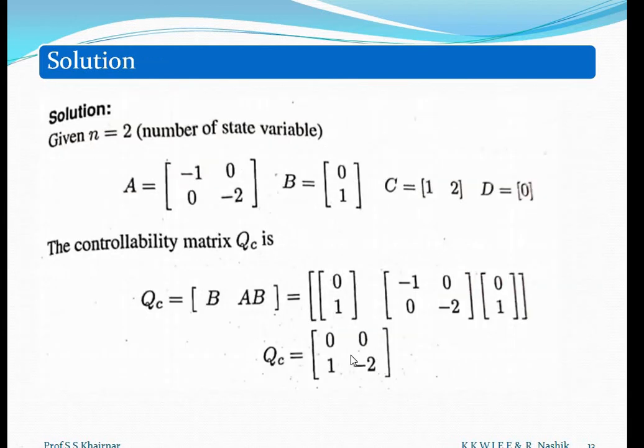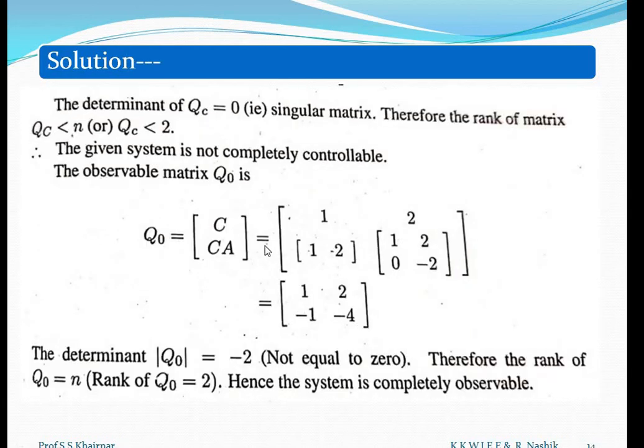We have to find its rank. So solve its determinant. One important difference between matrix and determinant is that we cannot solve a matrix, but we can find the value of a determinant, and hence to find the rank of QC we have to find the value of its determinant. So it will be 0 minus 0, hence its rank is not 2, and as this rank is not 2, our system is not completely controllable.